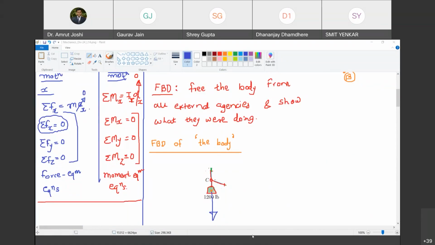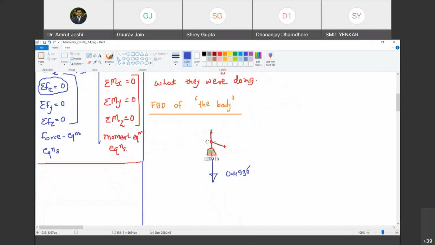So what is the conversion from pounds to kg? We need to convert from pound to kg. So let me do that. Pounds to kg. The conversion factor is 0.4536. Are you with me? Yes, sir. 0.4536. This is the conversion factor. This converts pounds to kg multiplied by 1200. So this is the mass of the object in kg.